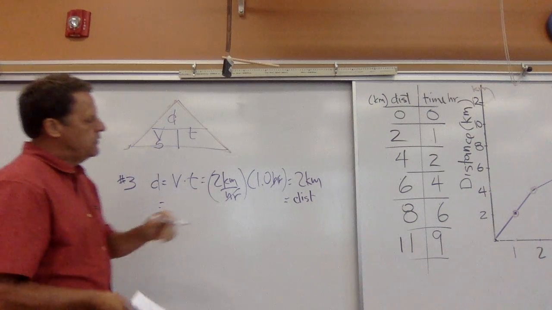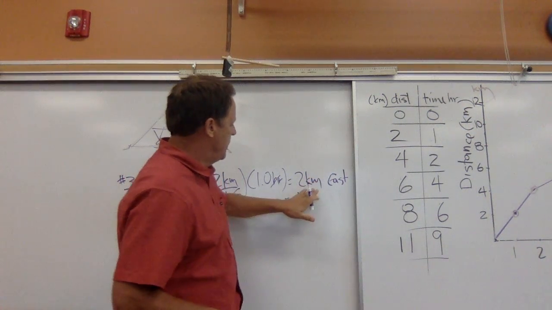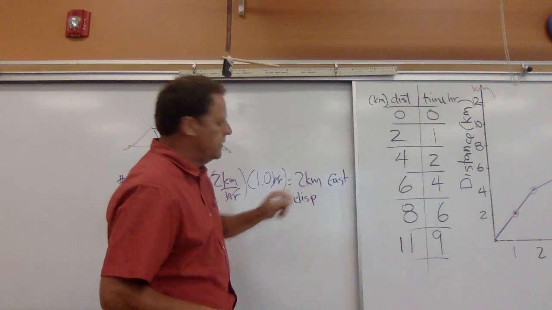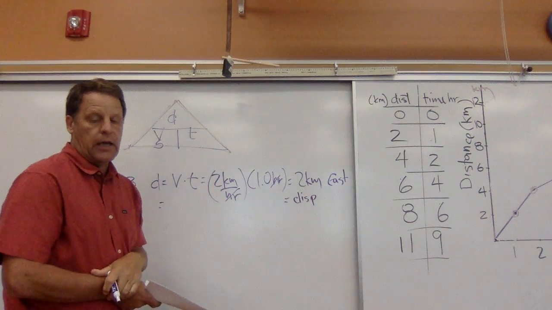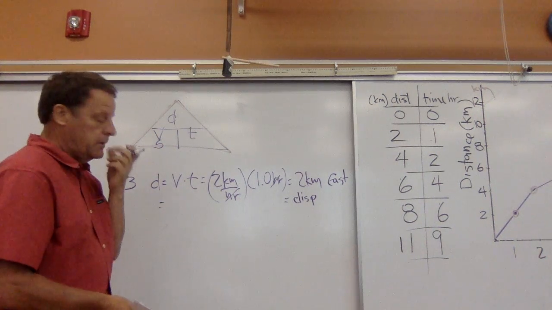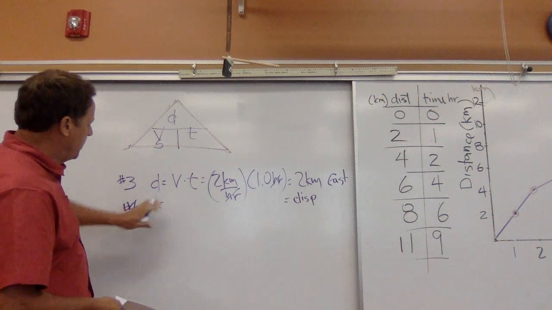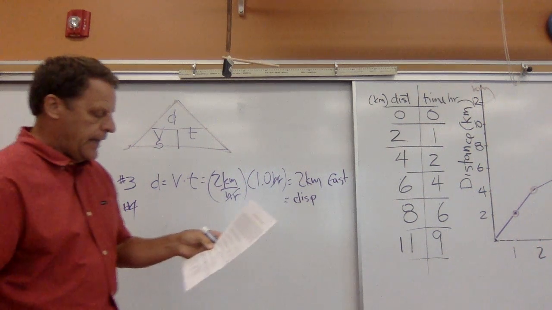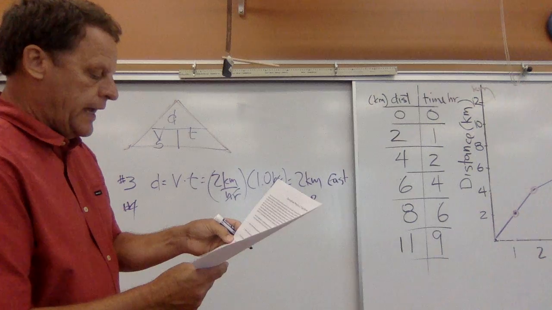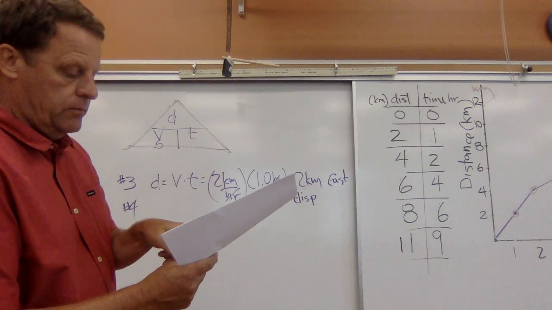Okay, and that would be our distance. If we said east, then that would be our displacement. Again, we'll talk more about that, but for right now, we can just think of distance and displacement as being the same thing. All right, problem number 4. How far would you travel from 2 hours to 9 hours?